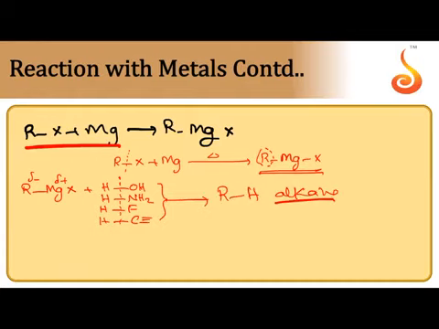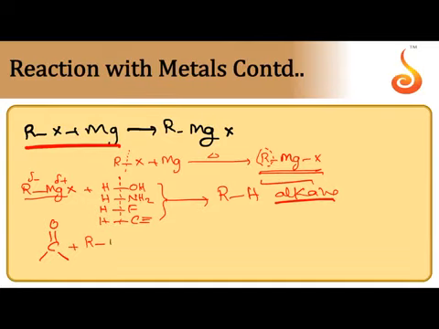So by reacting with water, ammonia, carboxylic acids and alcohols, even terminal alkynes, Grignard reagent can produce corresponding alkanes. Similarly, with carbonyl compounds, it undergoes nucleophilic addition to give alcohols.